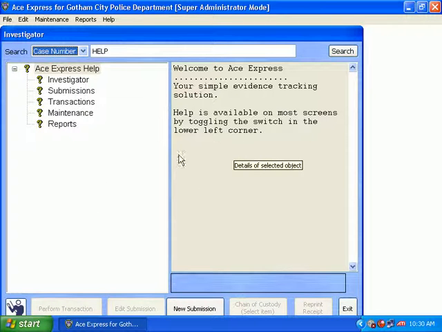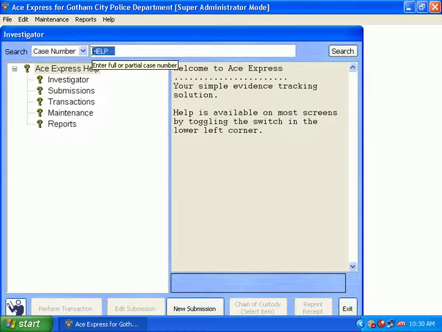The results area is on the left and is a list of the submissions that match the criteria. The details is on the right and shows details of the submission, item, officer, or person that is selected in the results area. As you change what is selected in the results area, the details will change accordingly. Let's take a look and see what that might look like.